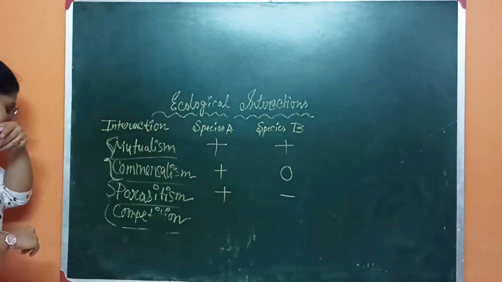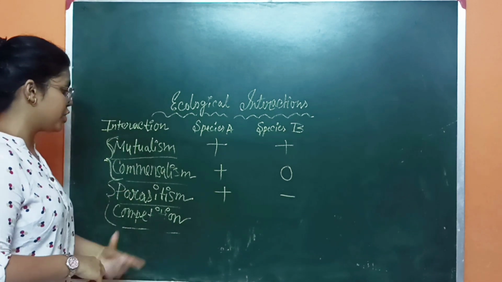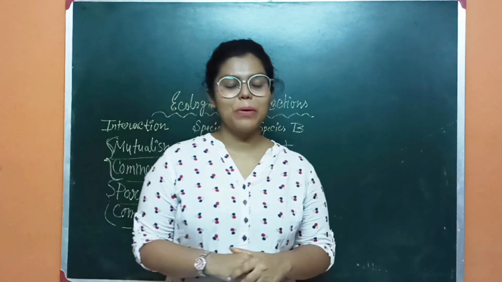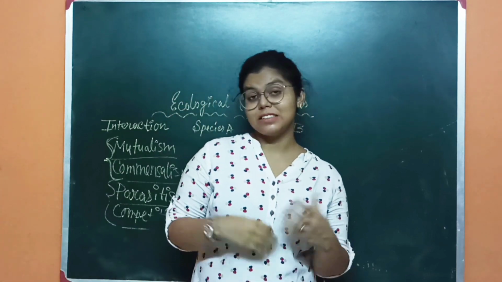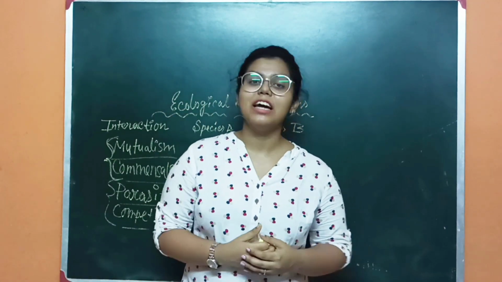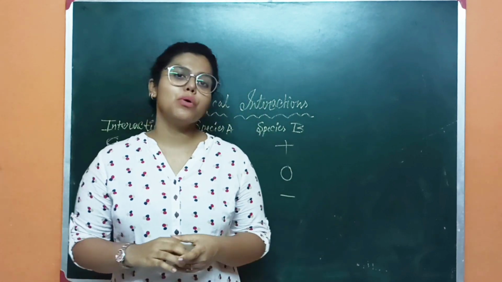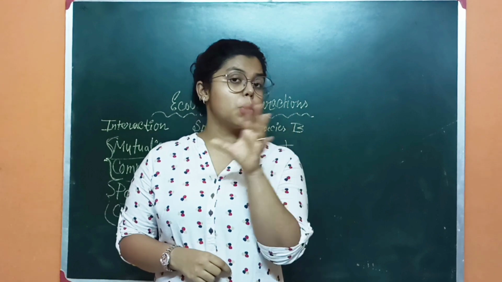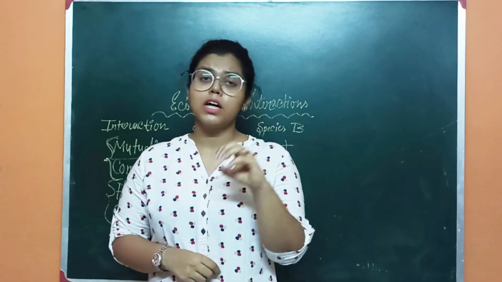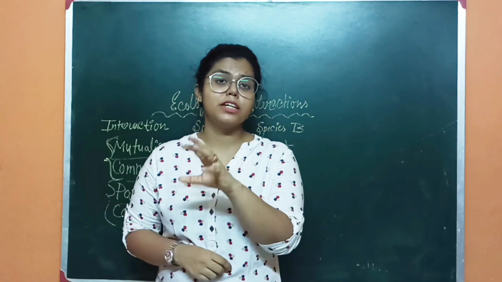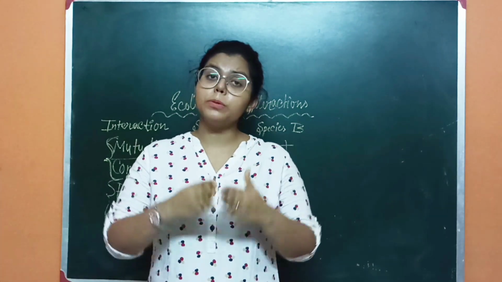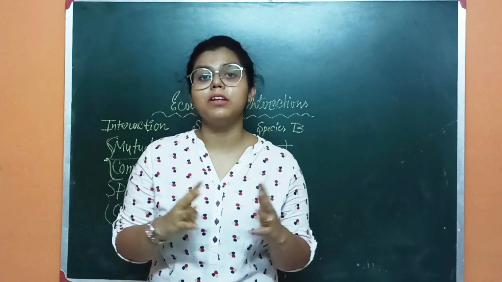The last one is competition. Competition is not helpful for students either, and in biology too it is not helpful. Competition appears when the resources, the food, or the abiotic factors that species A and species B use for survival are similar.